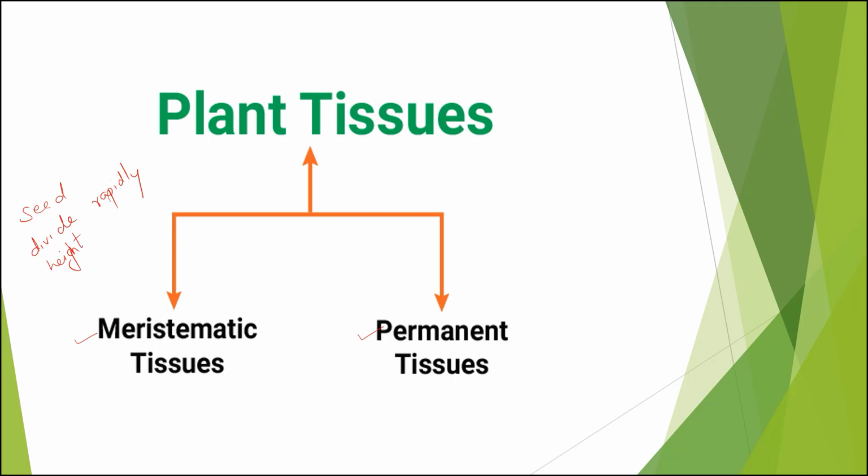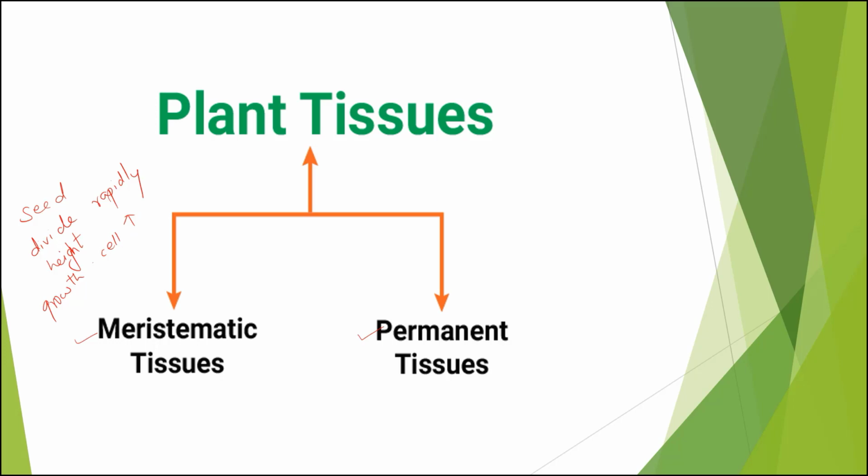So when you say growth, what does growth need? See, any living being is made up of cells, either plant or animal. And when growth takes place, for increasing the height and the diameter, the number of cells should be increased.